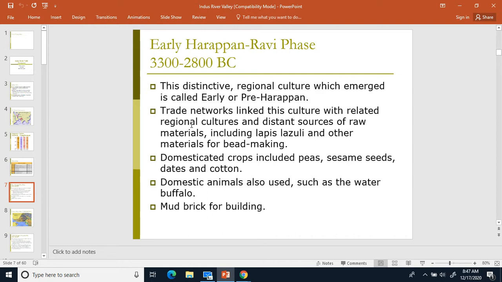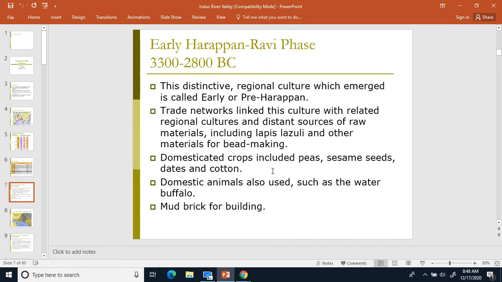And in the Harappa area, they did have trade. A lot of their trade was based on trading things like lapis lazuli and other materials for bead making. So it's kind of like their jewelry. They did a lot of bead making. They had crops including peas, sesame seeds, dates, and cotton. So there are things that they grew in the area.